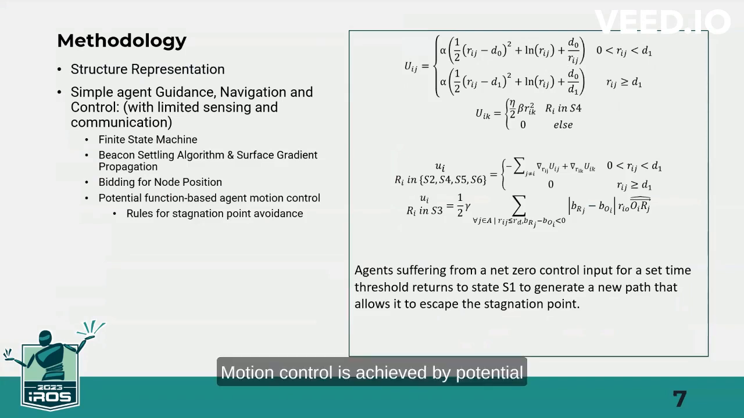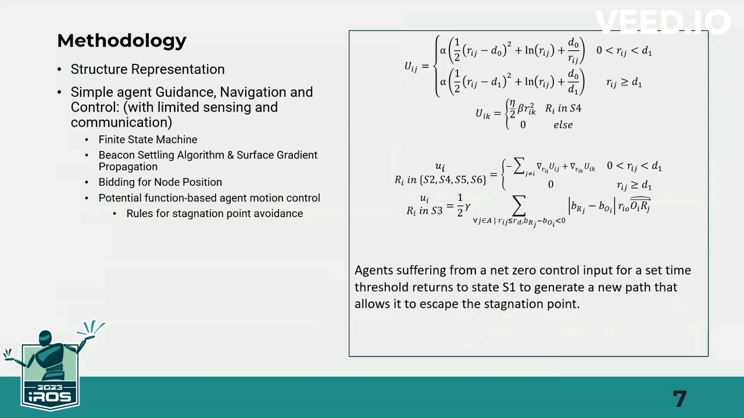Motion control is achieved by potential functions to maintain inter-agent spacing, collision avoidance, and structure maintenance. Specific rules are also set for agents to escape possible stagnation points.